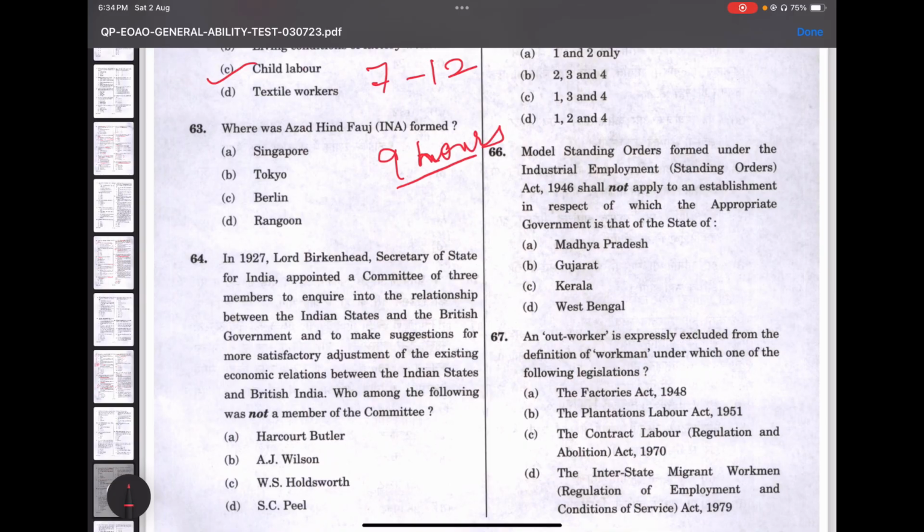So moving on to the next, where was Azad Hind Fauj formed? INA. It was formed in Singapore because Azad Hind was also called the Provisional Government of Free India. It was supported by the Japanese. It was established in Japanese occupied Singapore during World War II.